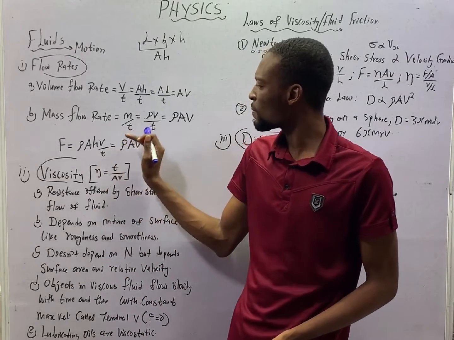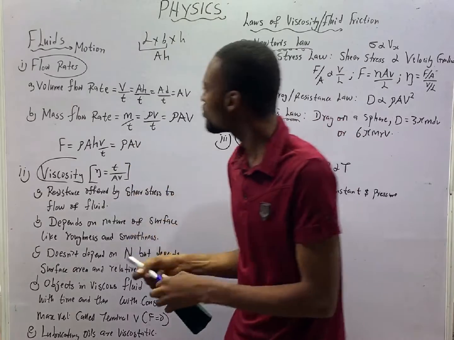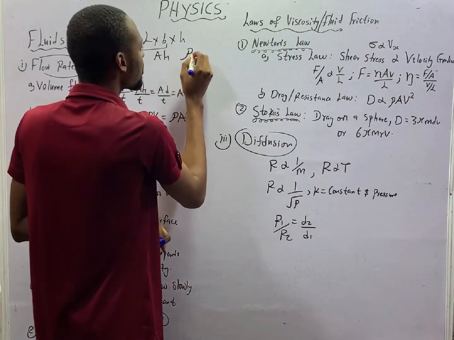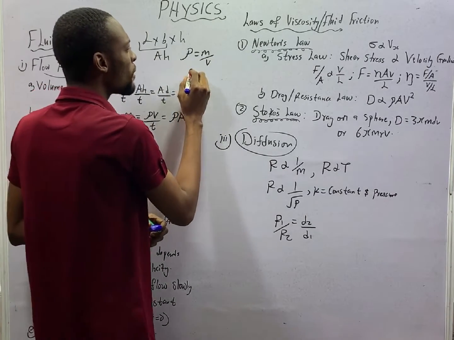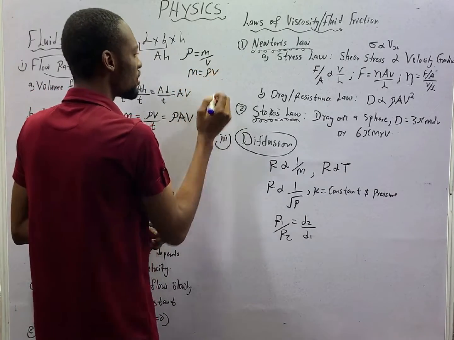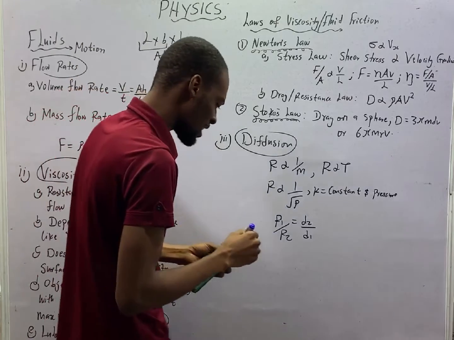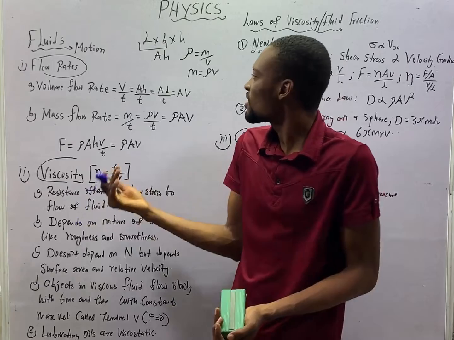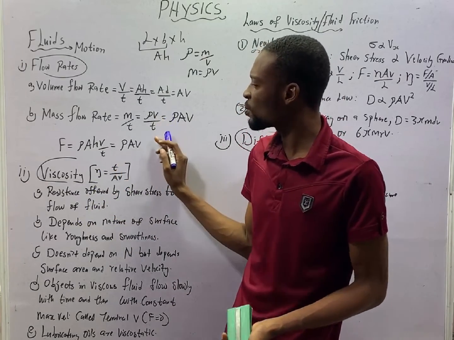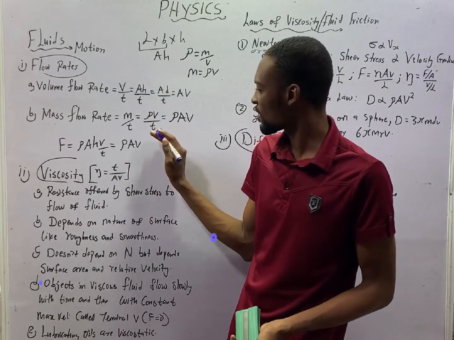Mass flow rate is mass over time. Remember, density is mass over volume. Therefore, mass is density times volume, which implies that if mass flow rate is mass over time, it is also density times volume over time, rho V over t.